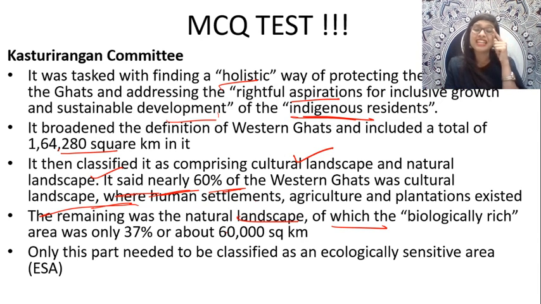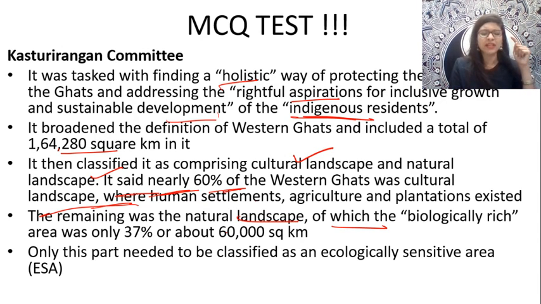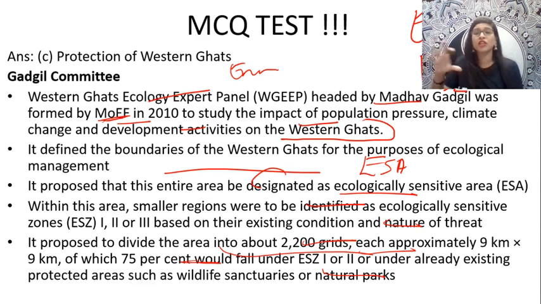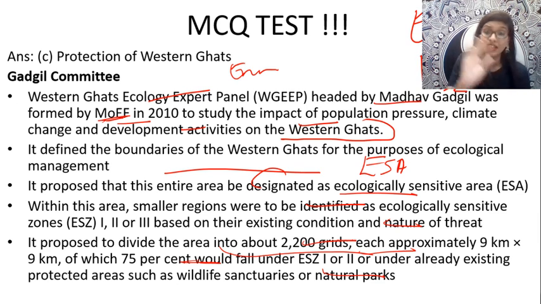Yes, Akib Khan has asked a question: are they successful committees? See, Akib Khan, if you look at the Gargi committee and Kasturi Rangan committee, they are partially successful. In fact, I can tell they are successful because they exclusively deal with protection of the Western Ghats as a whole. And the Western Ghats plays a major role in our society with respect to the environmental perspective. So in that case, they are successful, to an extent. Is it fine?